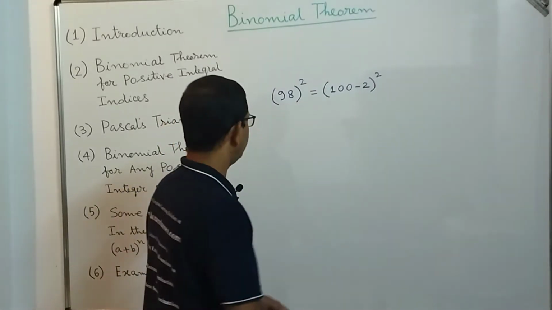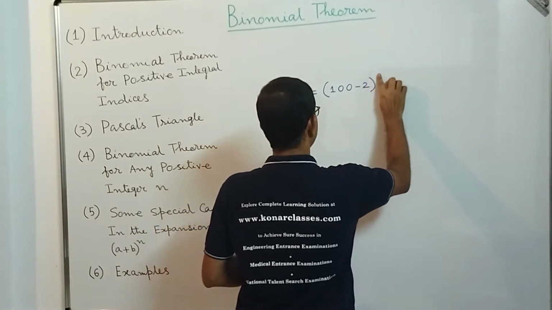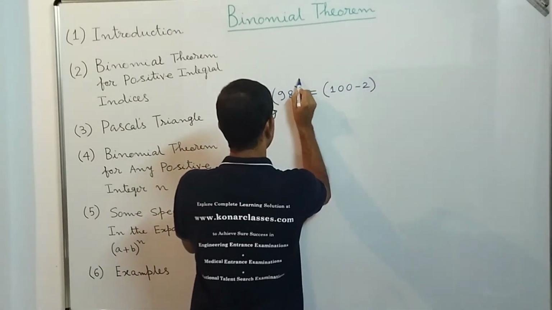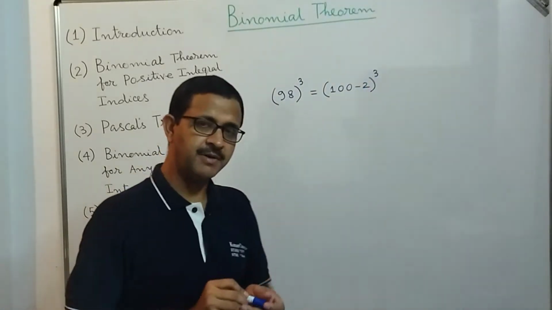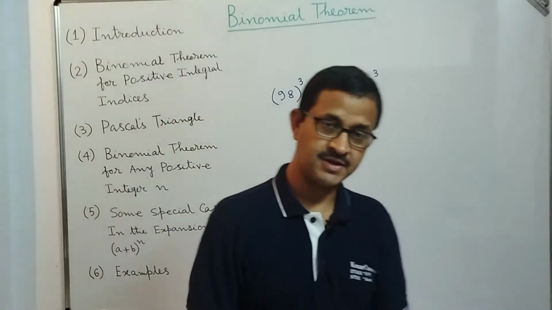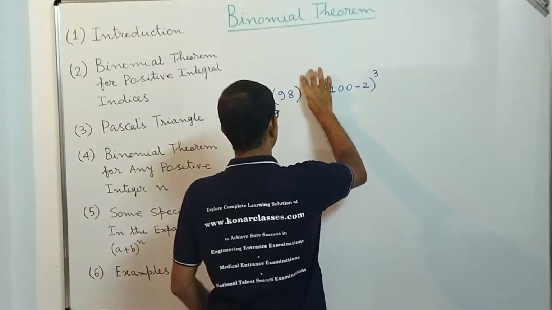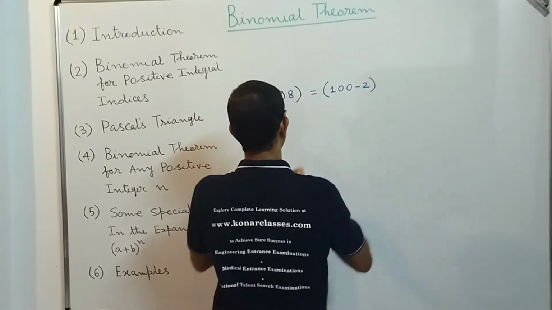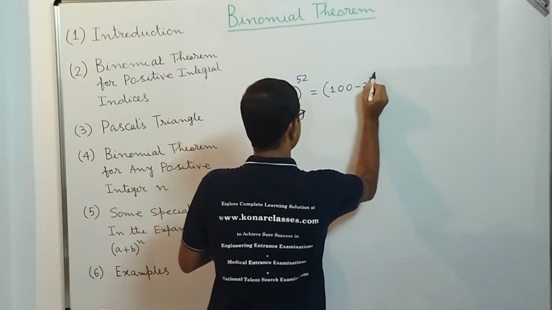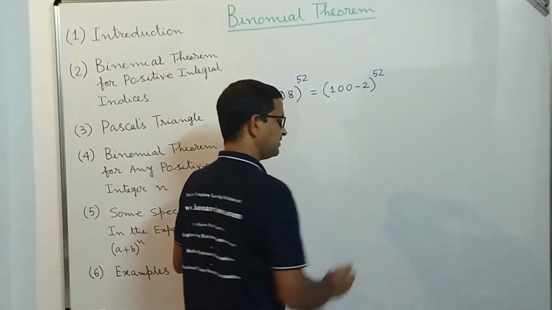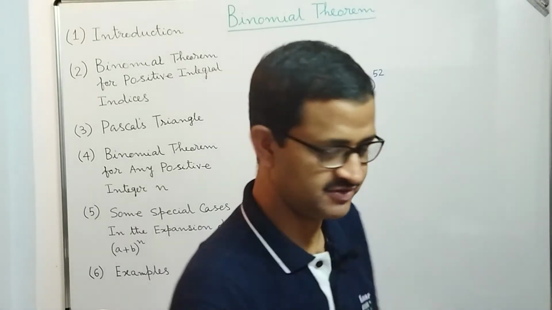Now suppose it is not 98 to the power 2, but 98 to the power 3. In a similar manner we can use the formula for (a - b)^3. But what will happen if the same question is given and the index is not 3, but some big number, suppose 52? That will become very difficult, and we would need to perform repeated multiplication to get the result.